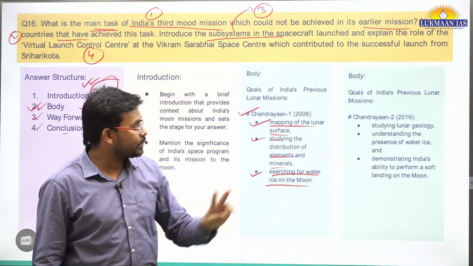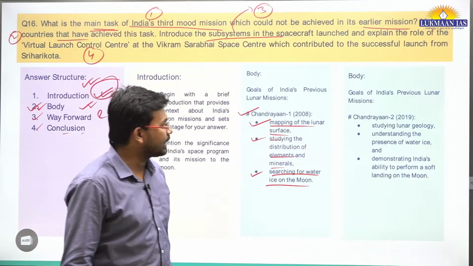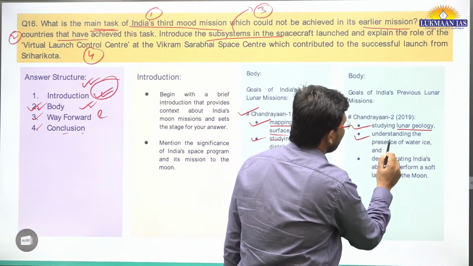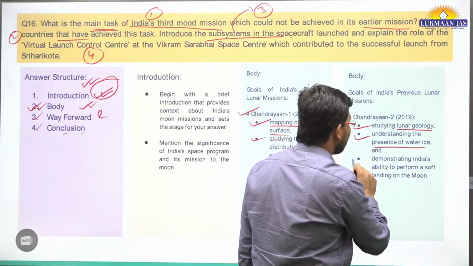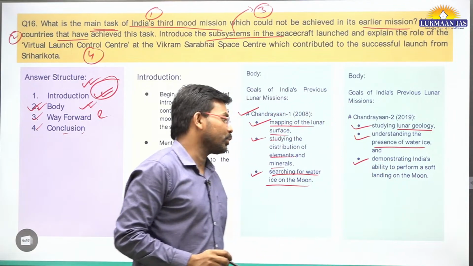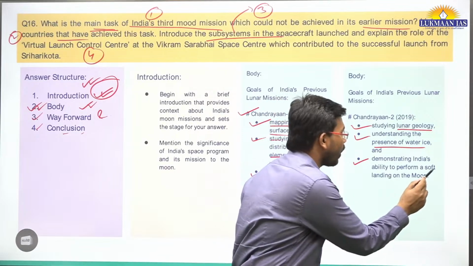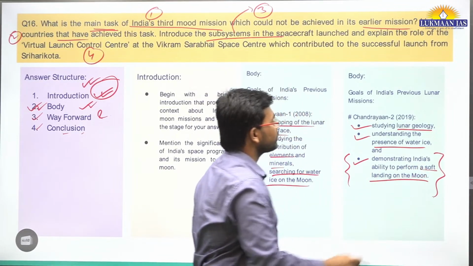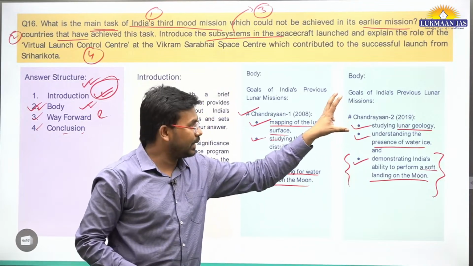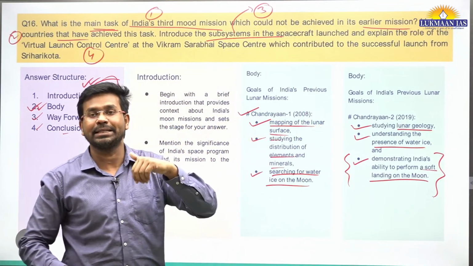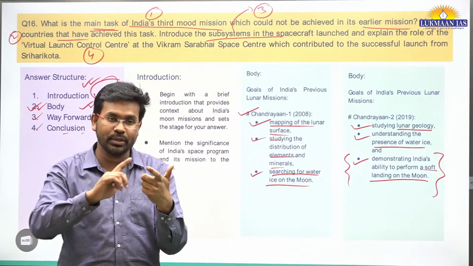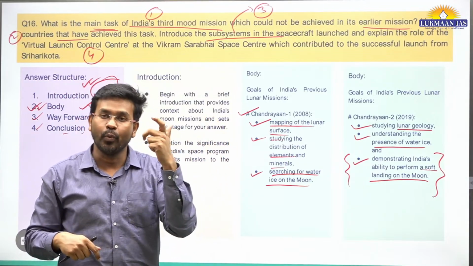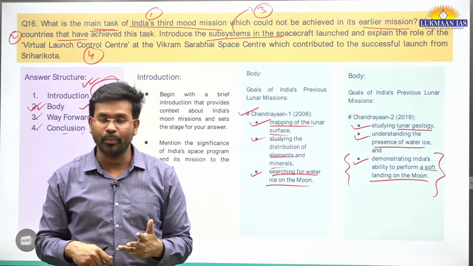So what were the objectives of the Chandrayaan-2 mission? We wanted to study lunar geology. We wanted to understand the presence of water ice. We wanted to demonstrate India's ability to perform a soft landing on the moon. In the Chandrayaan-2 mission, there were different modules: an orbiter module, a lander module, and a rover module.